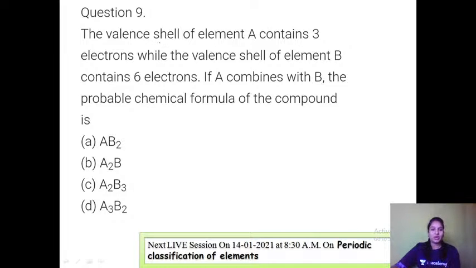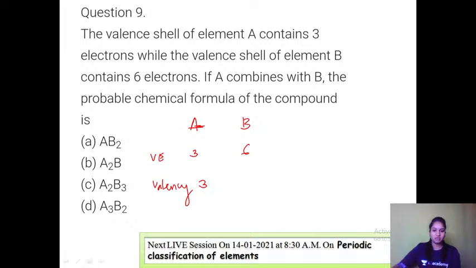Next one. The valence shell of an element contains 3 electrons. So there is an element A and its valence electrons are 3, while the valence shell of B contains 6 electrons. If A combines with B, the probable chemical formula of the compound is? So these are valence electrons. Let us write the valencies. Element A has 3 valence electrons.